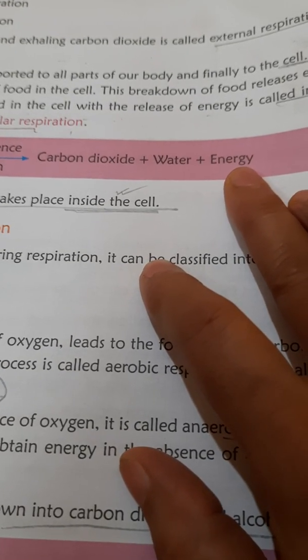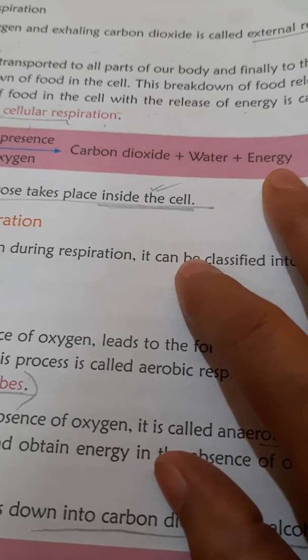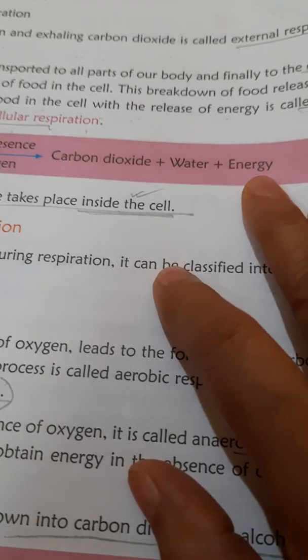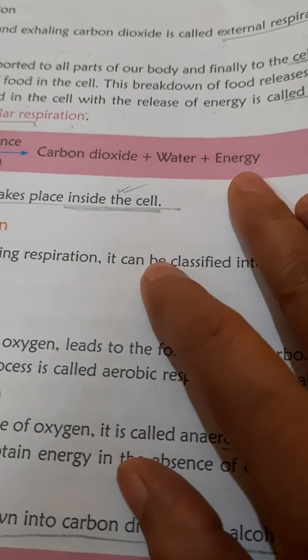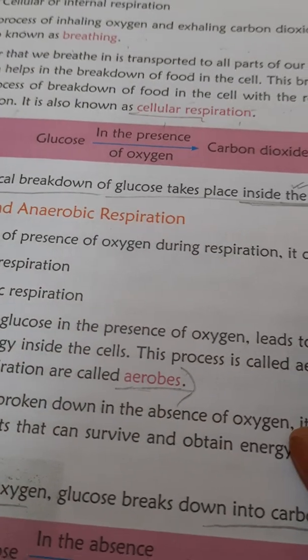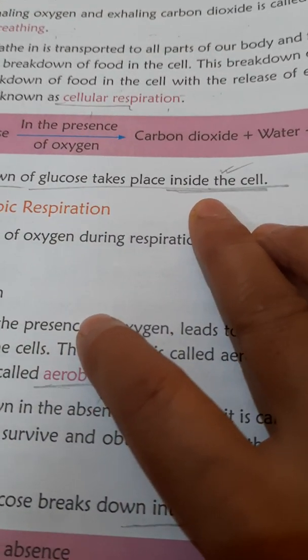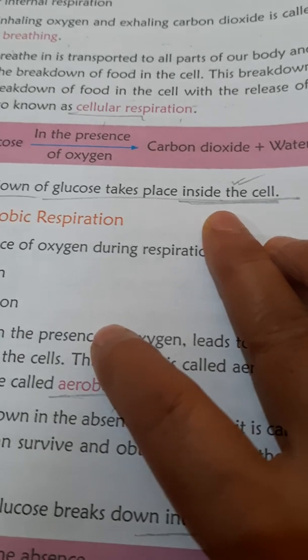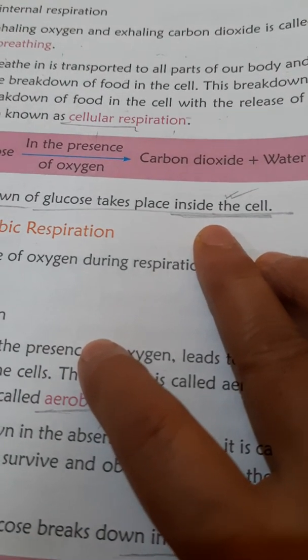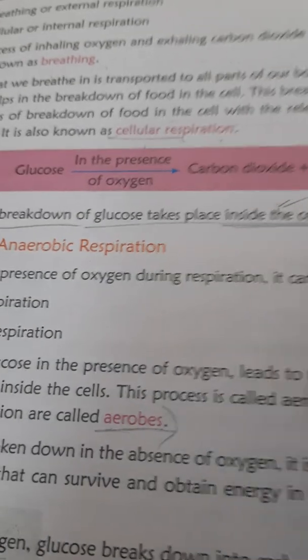This energy is utilized to do all types of work, metabolic activities and our daily work. This chemical breakdown of glucose takes place inside the cell. So respiration is called cellular respiration as it takes place inside the cell.